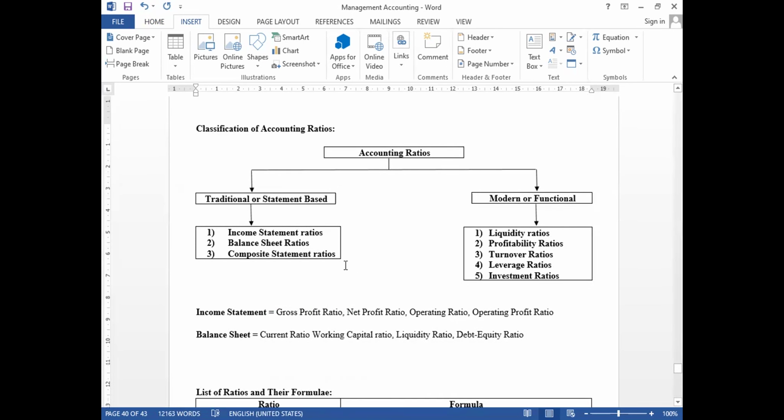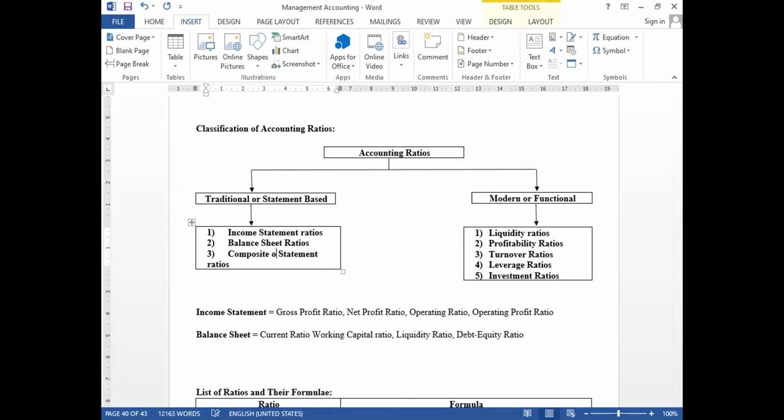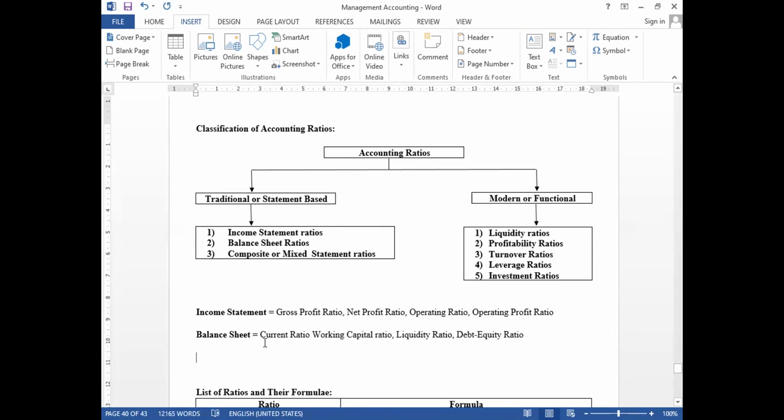I am just talking about the traditional method only, or statement based ratios only here. The last thing is the composite statement, which we can also call a mixed statement. Mixed statement ratios. Okay, so let me align this. Mixed statement ratio.